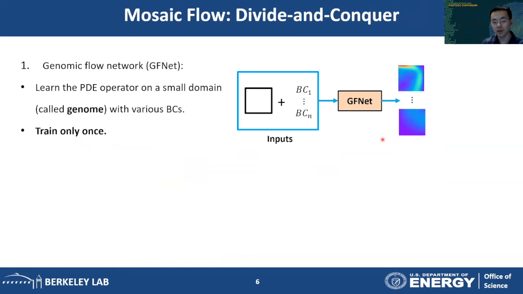So we propose a transferable machine learning framework, which is called Mosaic Flow. It follows the divide and conquer strategy. It has two components. The first component is called GFNet. Here we train a neural network that can predict the solution on a small square domain. We define this small square domain as one genome. And the GFNet will take in the boundary condition on a genome and then predict the solution for this genome. And in our framework, this GFNet is only trained once.